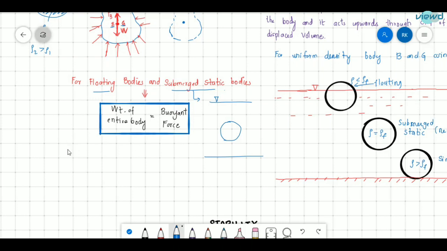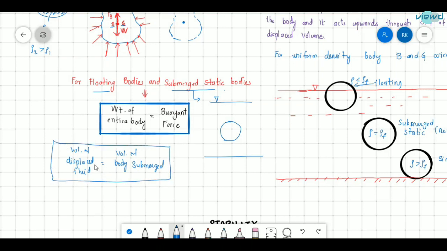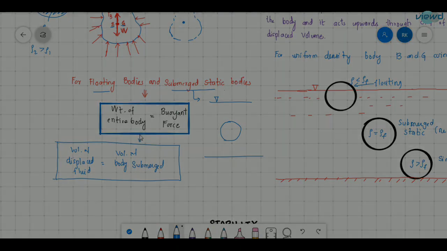So the first thing we have seen is that the volume of displaced fluid is equal to the volume of body submerged. And the next thing is that the weight of the entire body is equal to the buoyant force. So both should be remembered here.